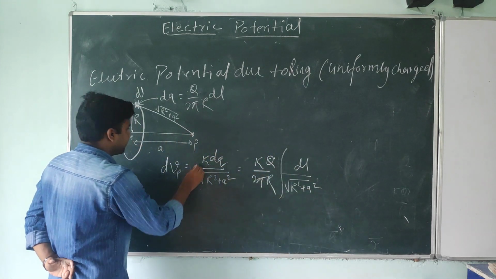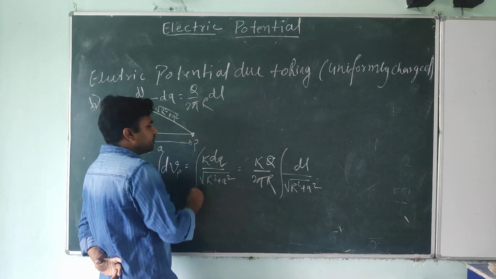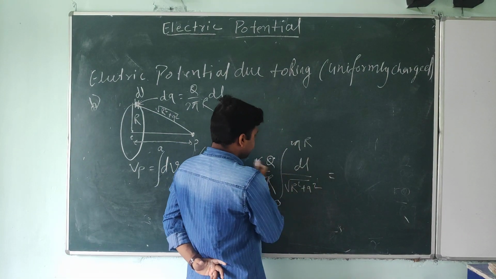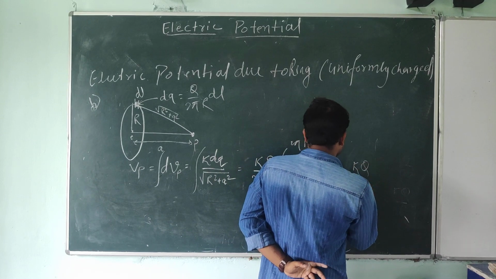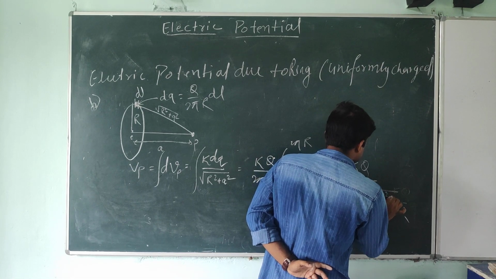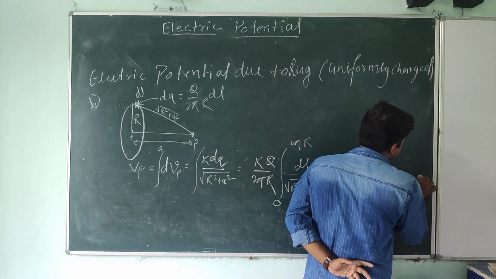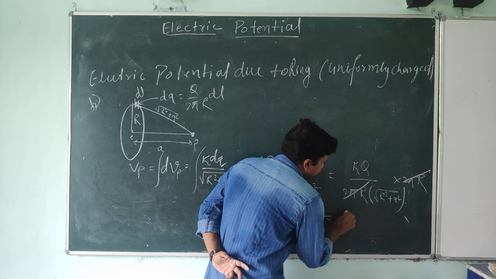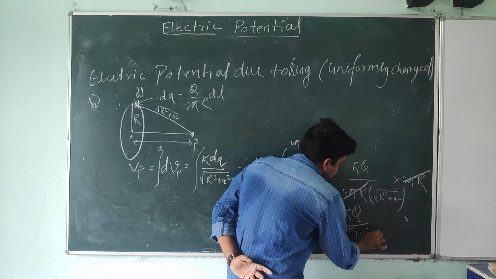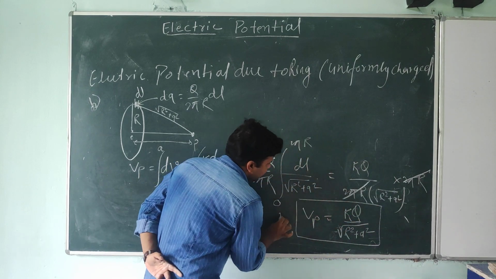Now if you integrate it, you get Vp, the electric potential at point P, integration from 0 to 2 pi r. Now the constants we can take outside. So kQ divided by 2 pi r into root under r square plus a square, this is also constant, student. dl is just that, so the integration is simple, 2 pi r, and this 2 pi r cancels out. What we are getting is kQ divided by root under r square plus a square. This is Vp, the electric potential at point P, students.